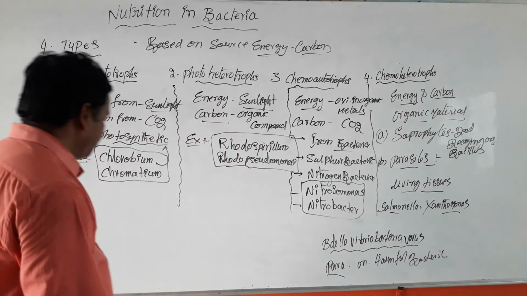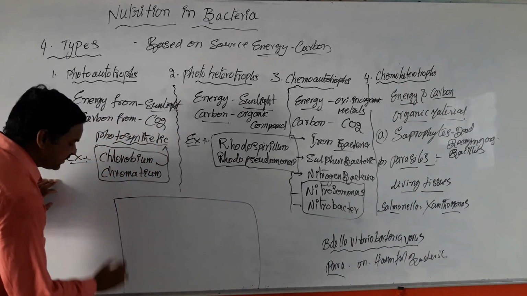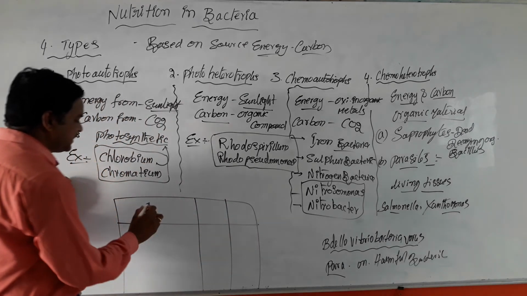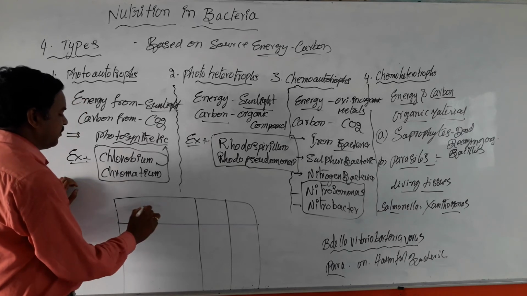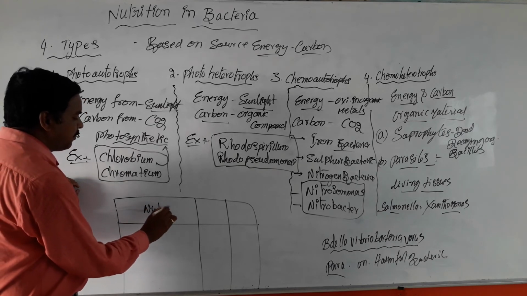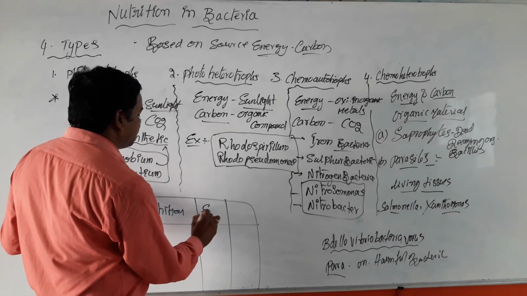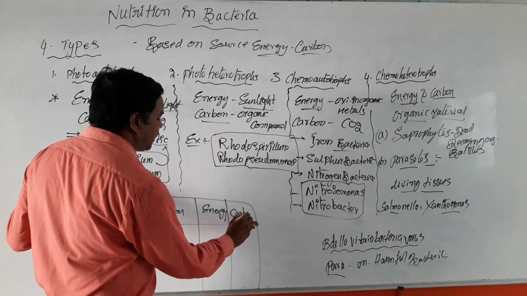So, this is the table that explains the type of nutrition, source of energy and source of carbon.